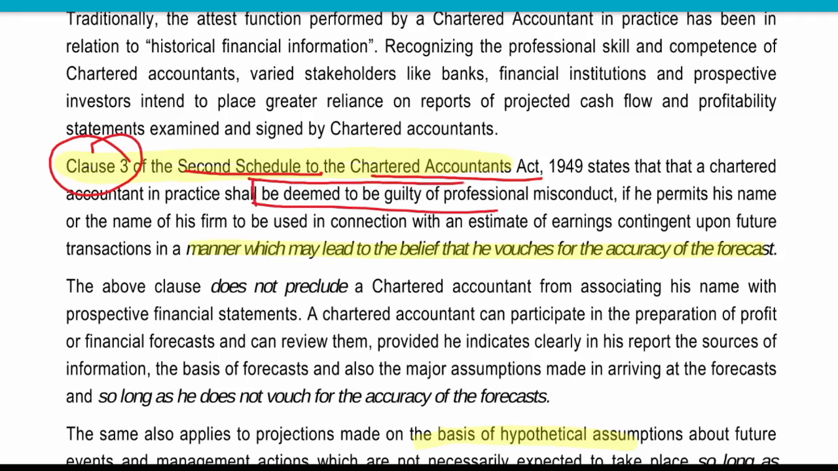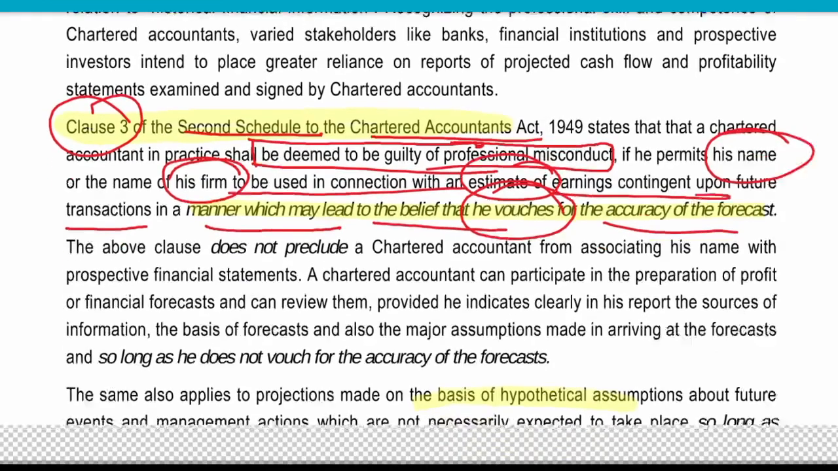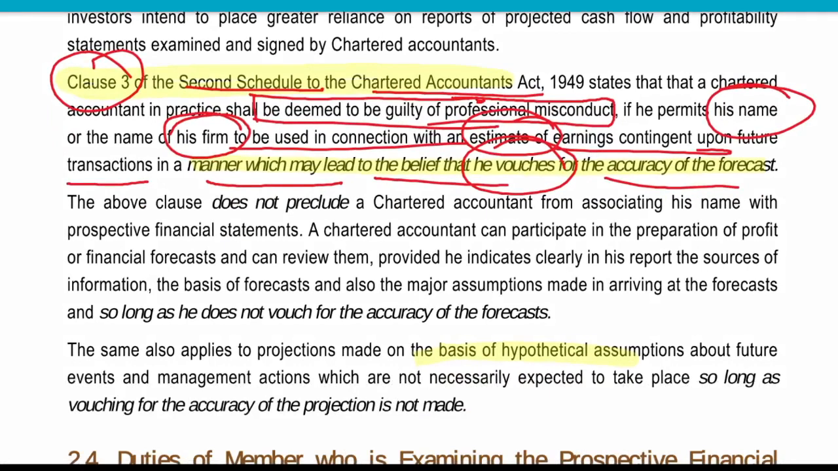Okay. A chartered accountant shall be deemed guilty of professional misconduct if he permits his name or his firm's name to be used in connection with an estimate of earnings or some contingency, in a transaction or manner which leads to the belief that he vouches for the accuracy of the forecast. So he cannot allow his name or his firm's name to be used in relation to the accuracy of this particular forecast.